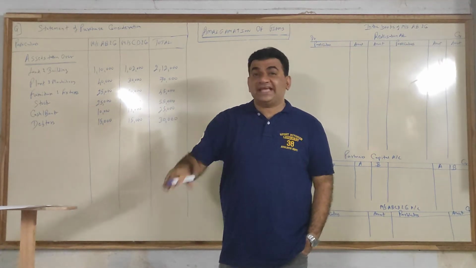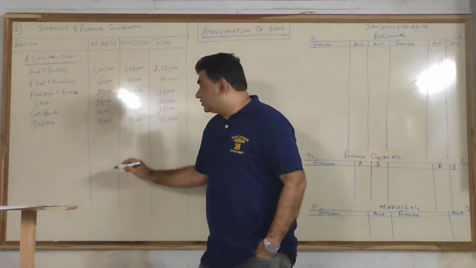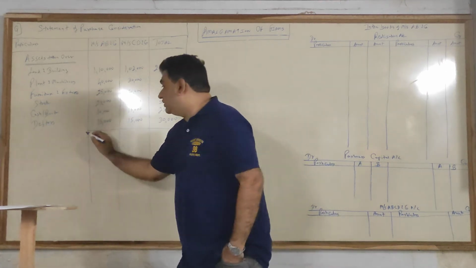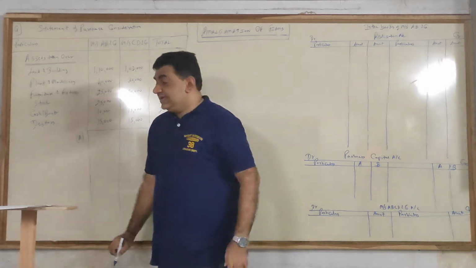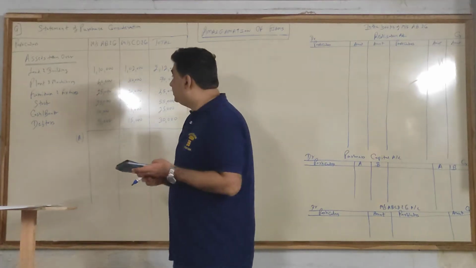Before we go to the second part of this, that is liability, first let us take the total. You will take the total of all the 3 columns, and this total you will call A. A means the total value of assets taken over. Let's see the total.